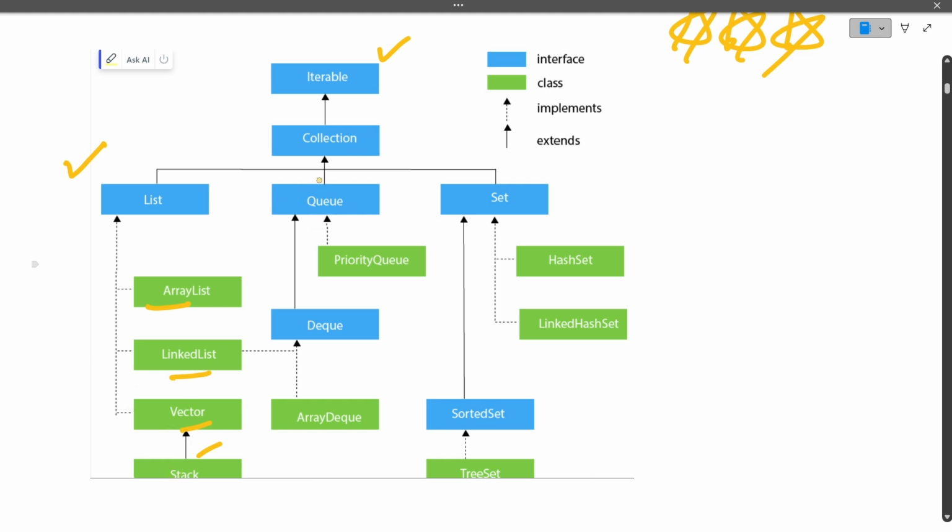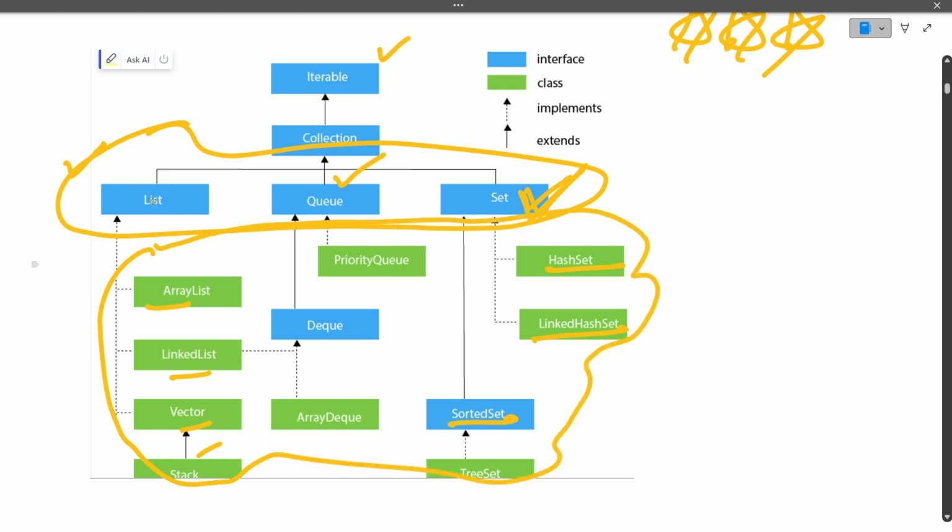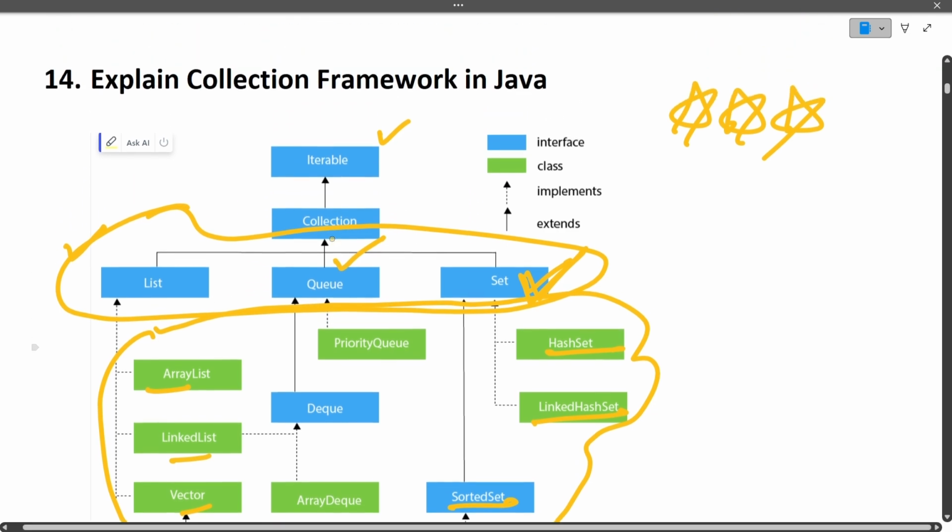Similarly, talking about queue, queue is an interface, but array dequeue, priority queue, all these are classes which are implementing this queue. Okay, coming ahead is the set. Again, there are different types of sets. Hash set is there, linked hash set is there, sorted set is there. So again, all these are implementing this particular set only. So on the high level, these three important ones are the interfaces, and all these classes that we generally use in our code to write the logic are just implementing these interfaces. Okay, so I hope this question is also clear to you.